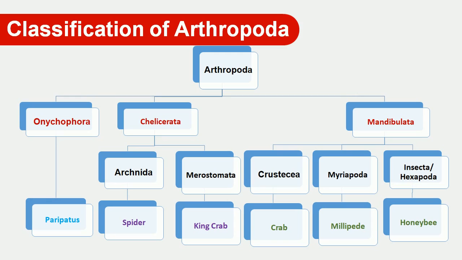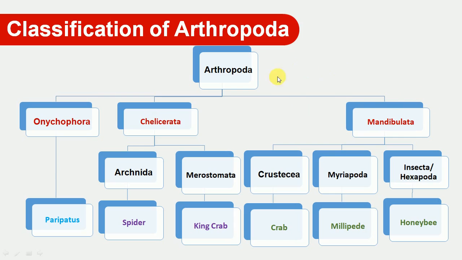Okay, now we come to the classification. You know that Arthropoda is the largest phylum in the animal kingdom. That means it has large groups, and this large group of animals is specifically divided into 3 subphyla. The very first subphylum is Onychophora. The second subphylum is Chelicerata, and the third subphylum is Mandibulata. These 3 subphyla are classified on the basis of mouth parts.